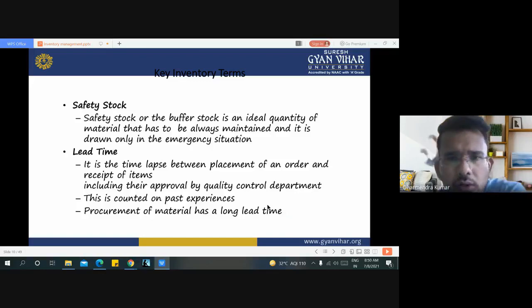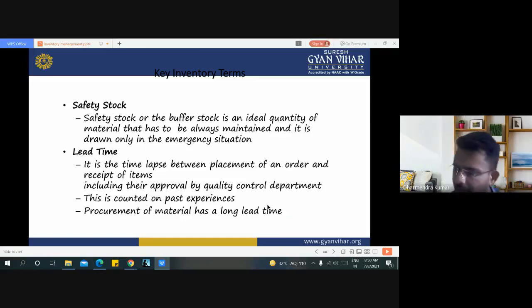Safety stock, or buffer stock, is an ideal quantity of material that has to be always maintained, and it is drawn only in an emergency situation. It is the buffer stock we keep for the production process, and it can be used in any emergency situation. This is known as safety stock.